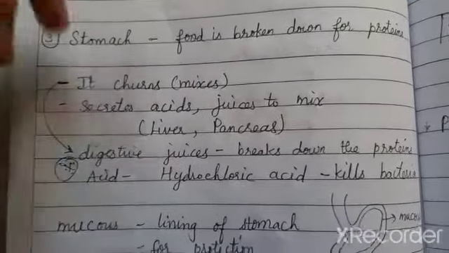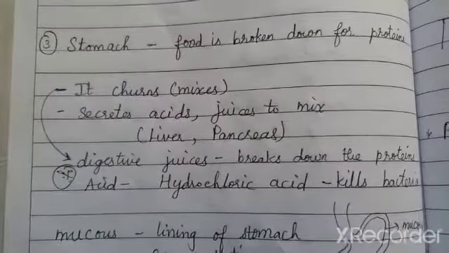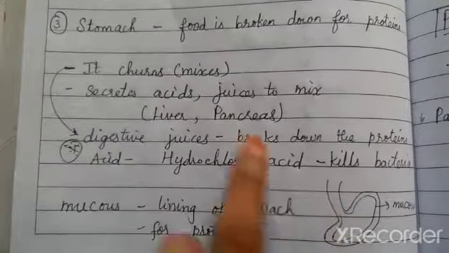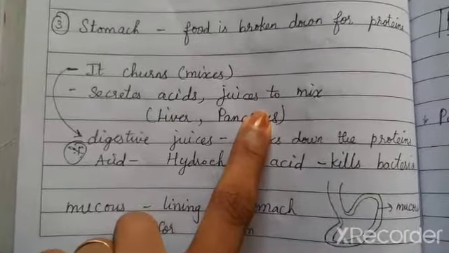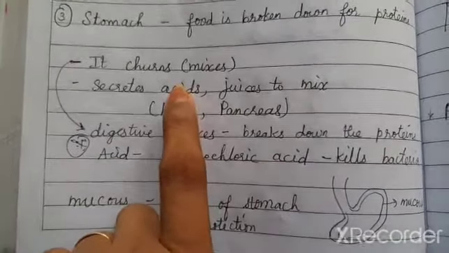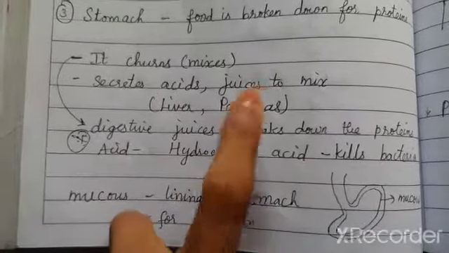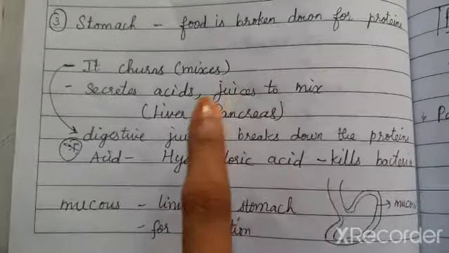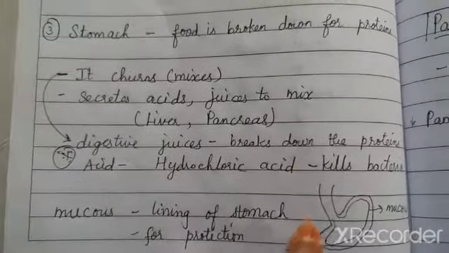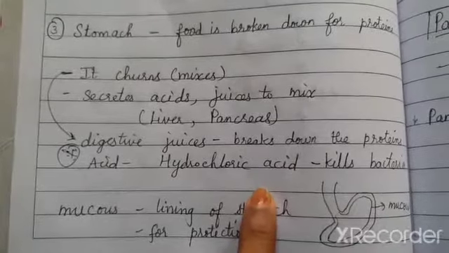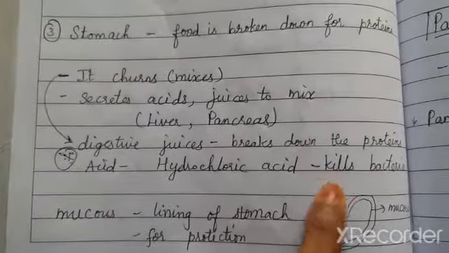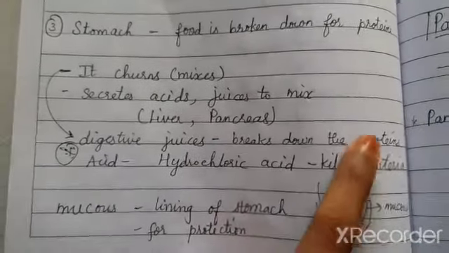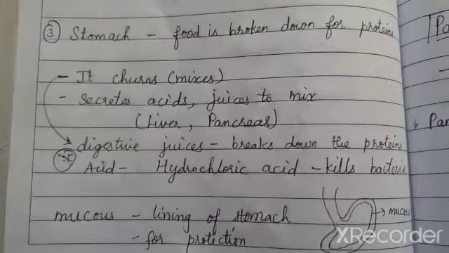So where are the acids and juices produced in the stomach? The stomach has a linkage, a connection to your liver and pancreas. Liver will produce acid and pancreas will produce pancreatic juices, which both have a connection to the stomach, and those juices enter the stomach, and the food in the stomach with the help of these acids will get broken down, and thereby the proteins are obtained.